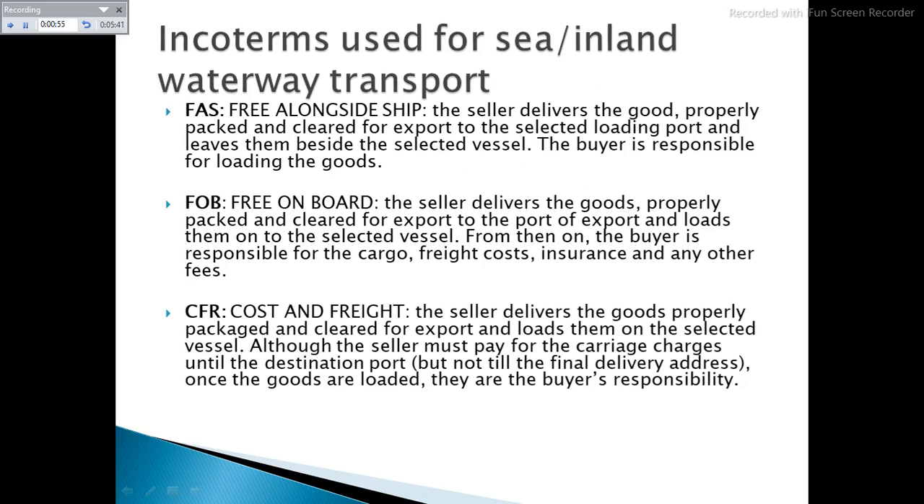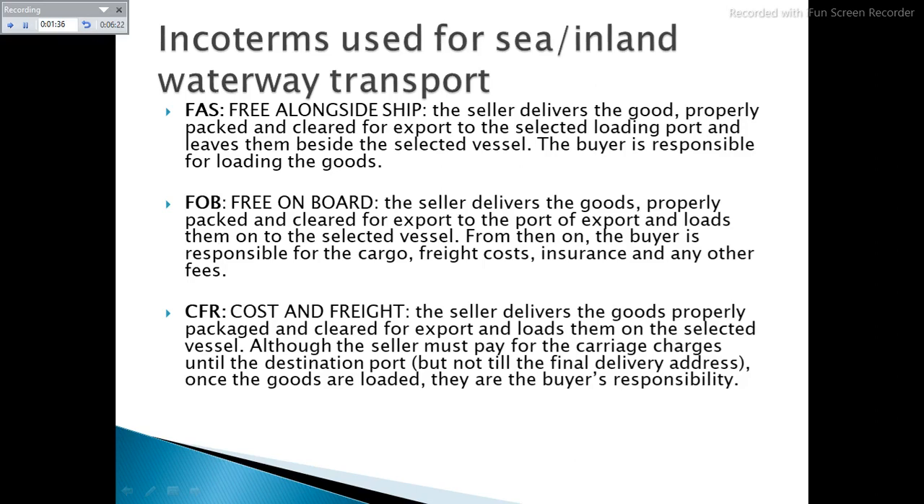Cost and Freight. Seller pays for the carriage of goods up to the named port of destination. Risk is transferred to the buyer when goods have been loaded on board the ship in the country of export. Seller is responsible for export clearance and freight cost for carriage up to the port of destination. Seller is not responsible for the final destination from the port of destination, and the buyer will be responsible for insurance.